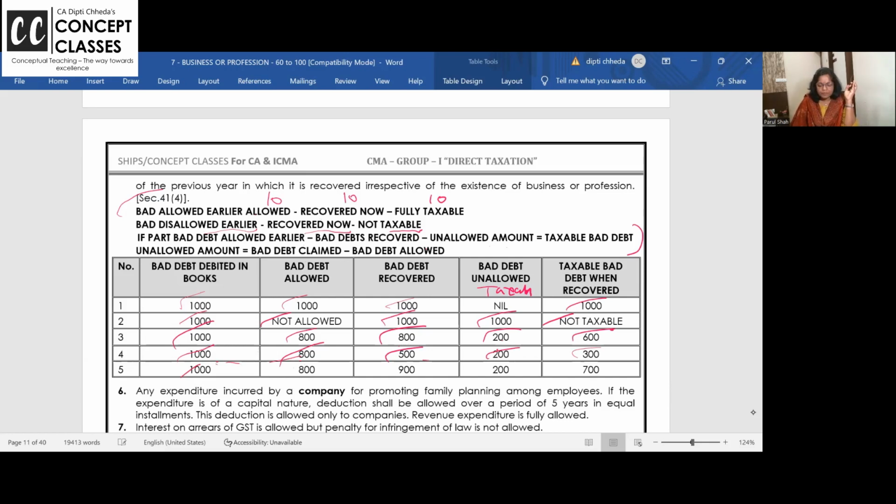1000, 800 allowed, recovered 900. But already 200 was disallowed. I have paid tax. How much will be taxable? 700. Gist of all this is bad debt earlier allowed, now business income. Earlier only if disallowed, then taxable, now not income.